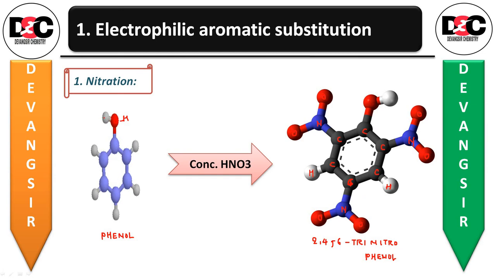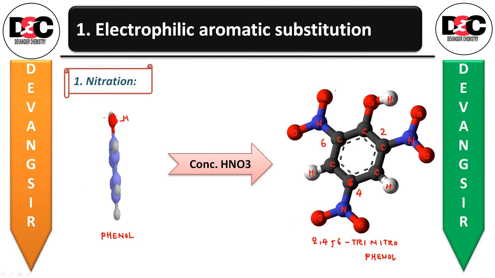Say this one is the OH, O and H, the benzene ring with six carbons, here hydrogen, and then on the second position, the fourth position, and the sixth position you have a nitro group, that is NO2. So you will be getting 2,4,6-trinitrophenol. The product is commonly known as picric acid.